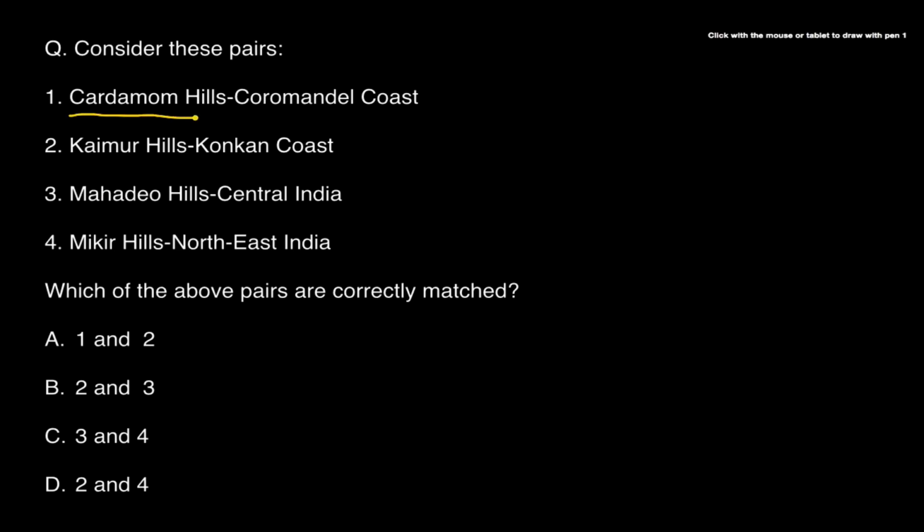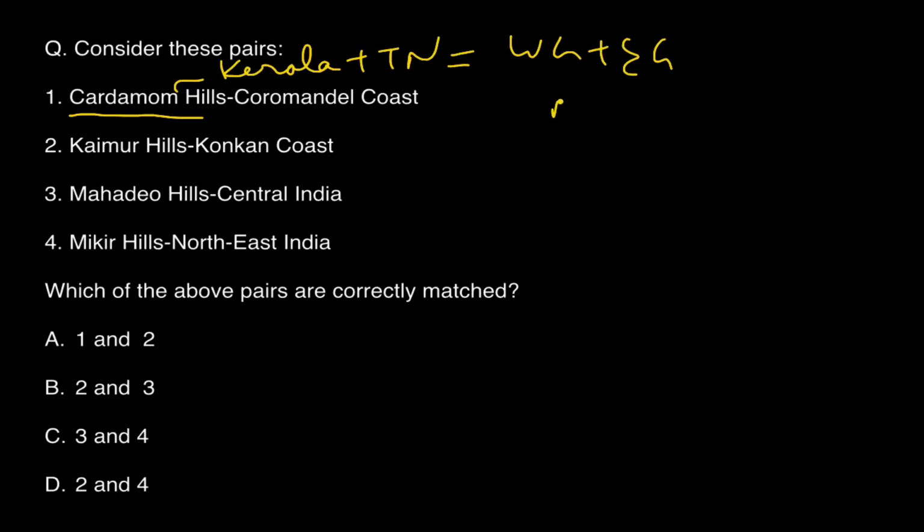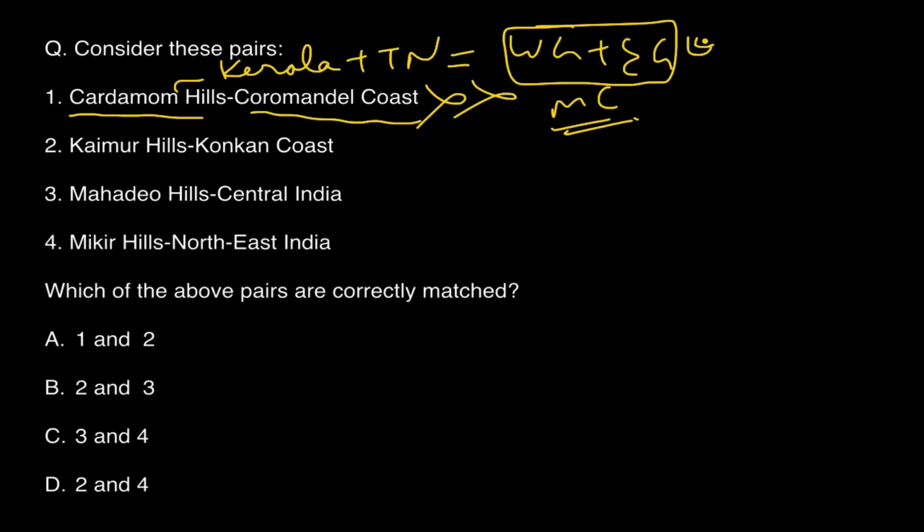Okay, Cardamom Hills, obviously it is in Kerala, and Tamil Nadu you can say. So it is at the junction of Western Ghats plus Eastern Ghats. At max you can say Malabar coast, but definitely not Coromandel coast. Definitely not Coromandel coast. It is best at the junction of Western Ghats plus Eastern Ghats.